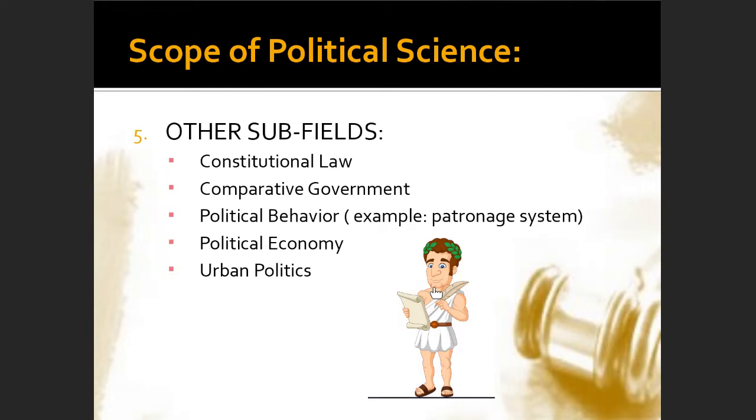Okay, so that's it for the scope of political science. These are the different fields that will be covered by political science. We already know the nature, we already know the approaches, and we have also learned in this part the different aspects that are covered by political science. Okay, I will see you in the third part.